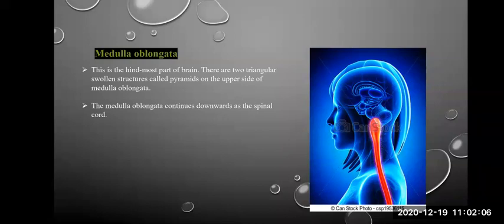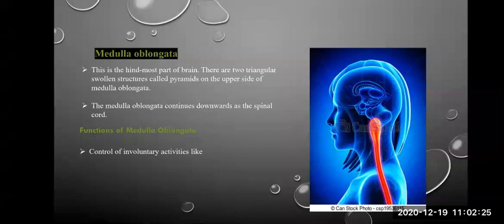Now let us see its function. Functions of medulla oblongata. It controls involuntary activities. Now, what are involuntary activities? They are not under our control, not under the control of our will. They are known as involuntary activities.